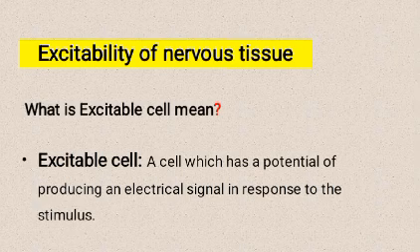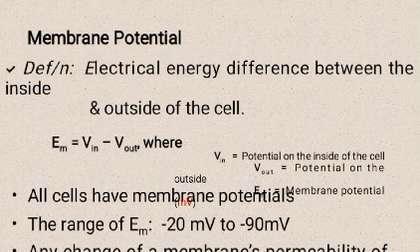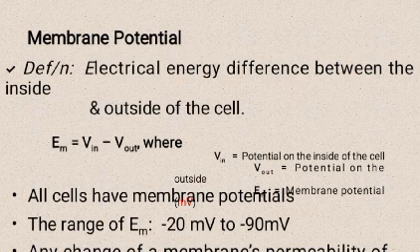Excitability of neural tissue. What does excitable cell mean? An excitable cell is a cell which has the potential of producing an electrical signal in response to a stimulus. Membrane potential. Definition: the electrical potential difference between the inside and the outside of the cell. Em equals Vin minus Vout, where Vin is the potential on the inside of the cell and Vout is the potential on the outside.